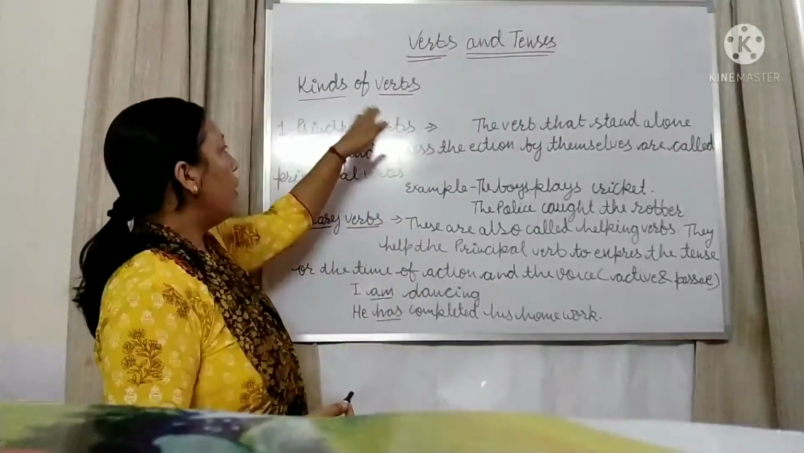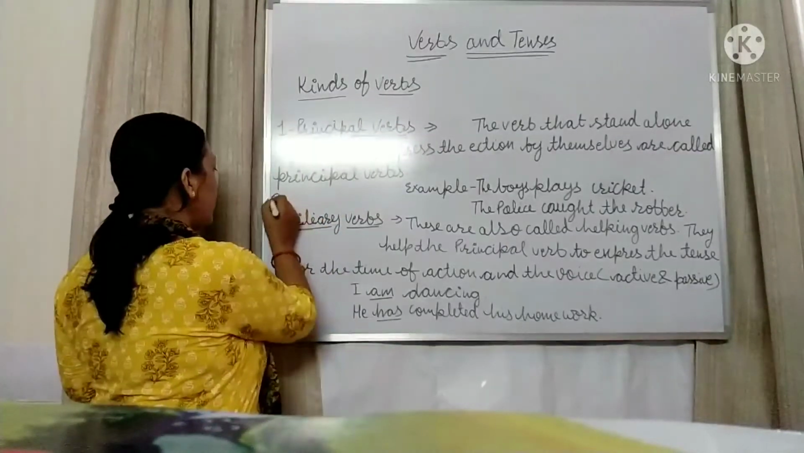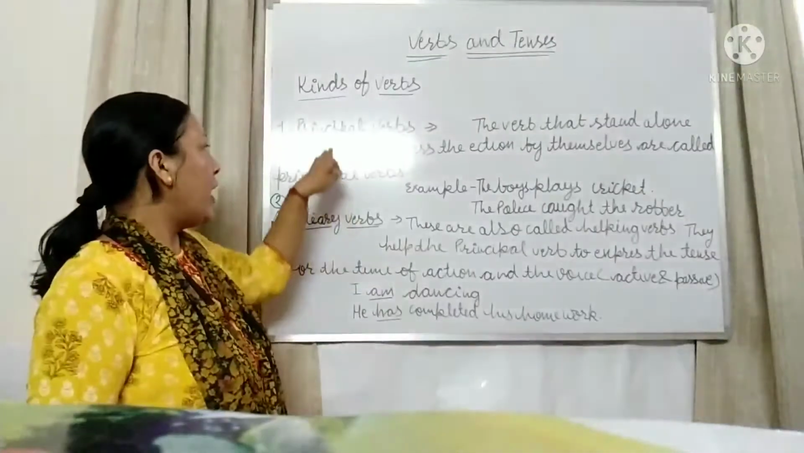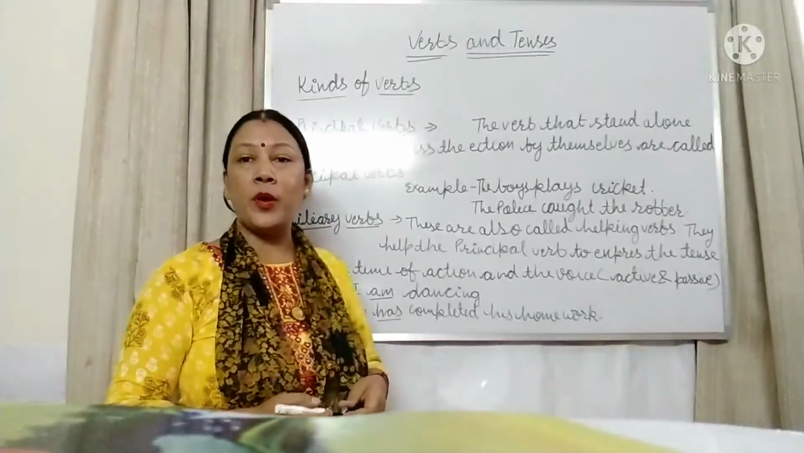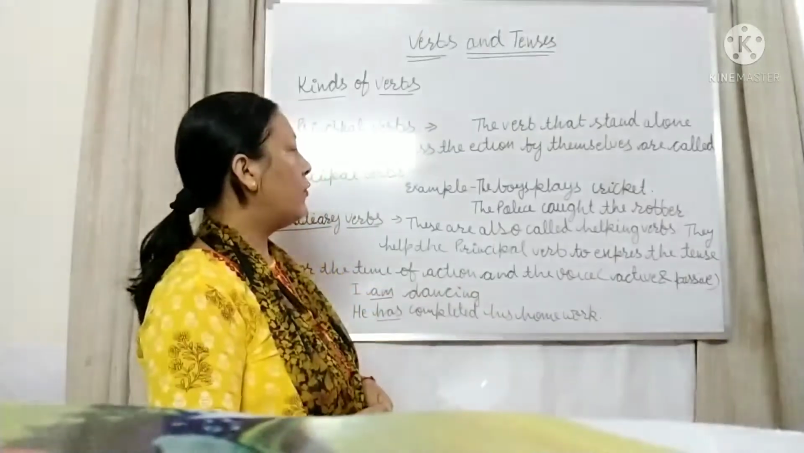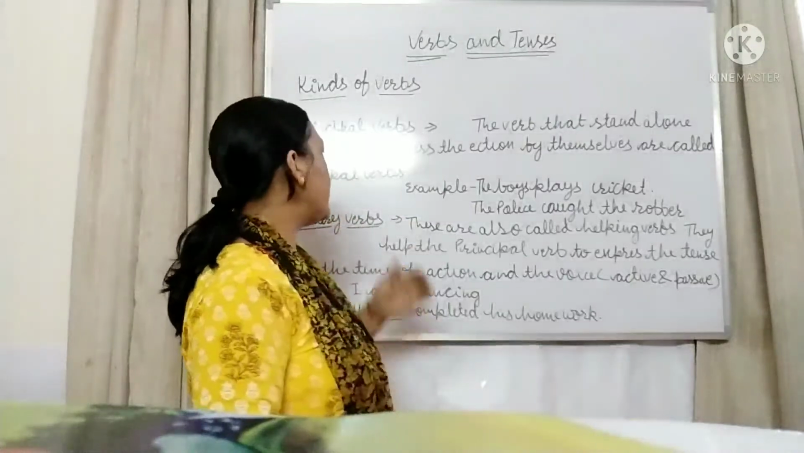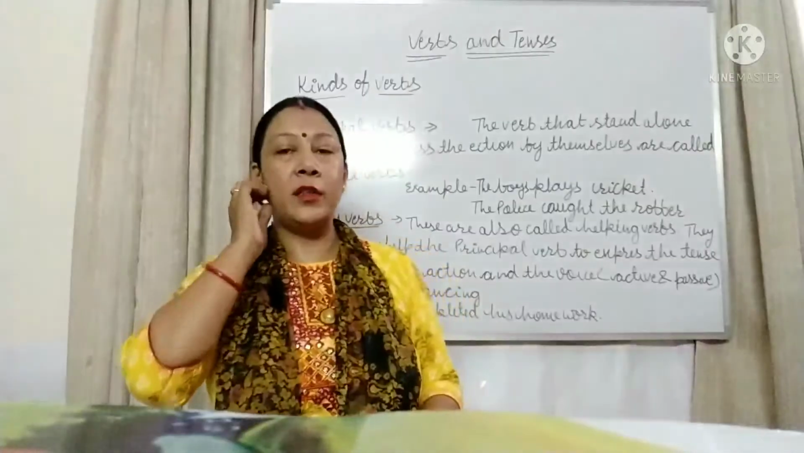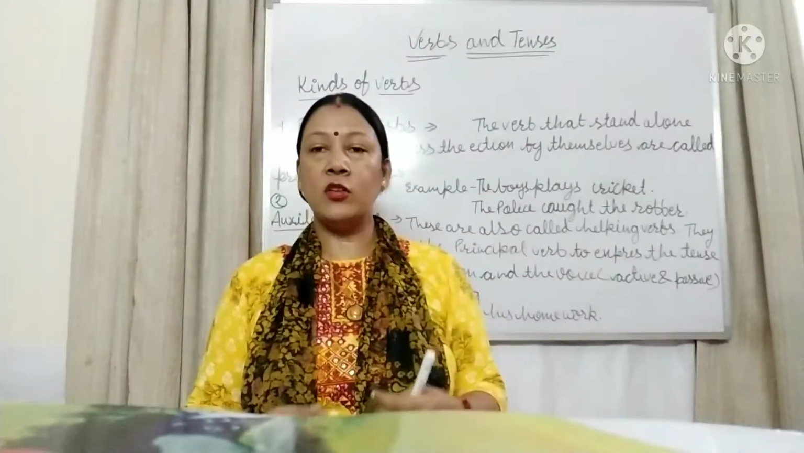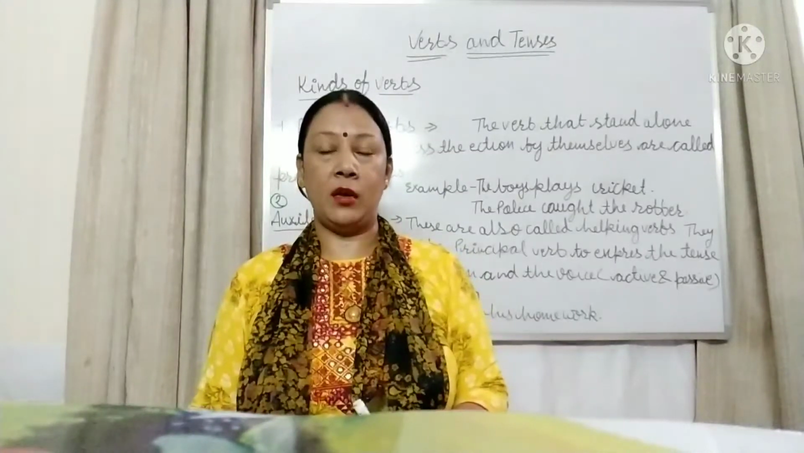Let's see kinds of verb. Here I have written two kinds of verb. First, principal verb. Second, auxiliary verb. As by the name, principal verbs are the verbs that stand alone and express the action by themselves. Means the verbs that are totally independent. They need not anyone, they are not giving help to anyone. By itself, they are expressing a complete meaning.